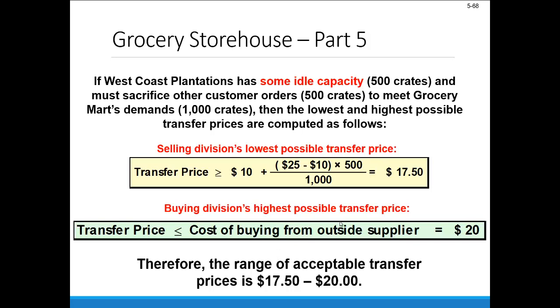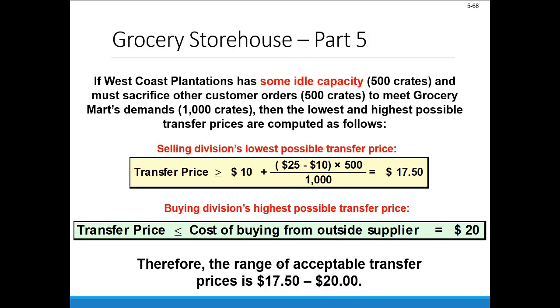Now from the buying division standpoint, nothing has changed. That transfer price should still be less than or equal to the cost of buying from that outside supplier, or $20. Now we do have a range of acceptable transfer prices. Anything between $17.50 and $20 makes sense for the company as a whole. It's going to generate more bottom line profit for the parent company than if we have Grocery Mart going and buying from the external market and West Coast only selling to external customers. So the two managers here should get together and figure out a price that they're comfortable with between $17.50 and $20.